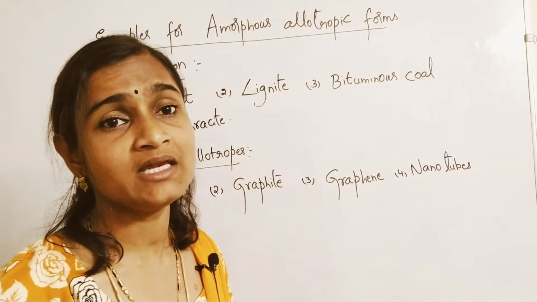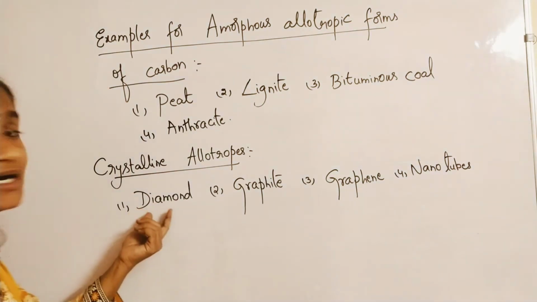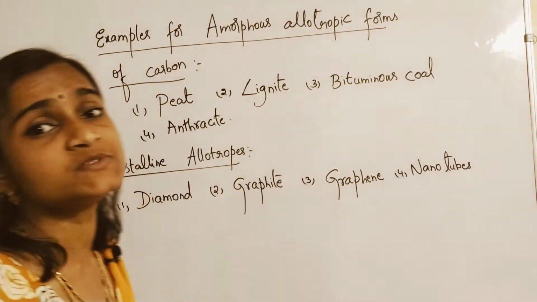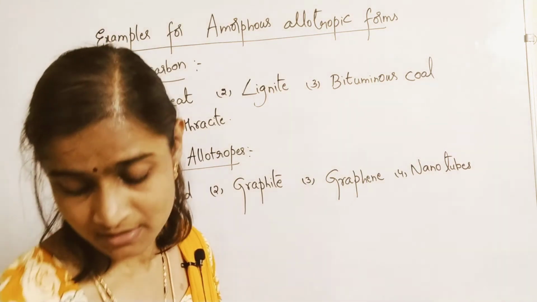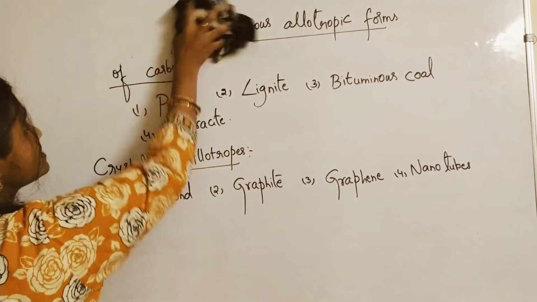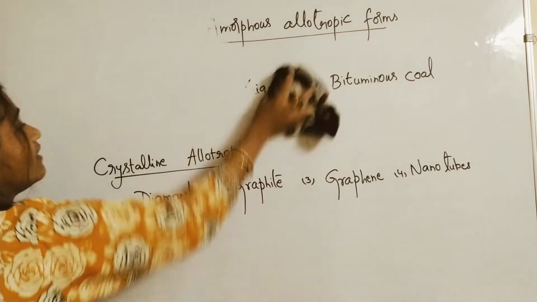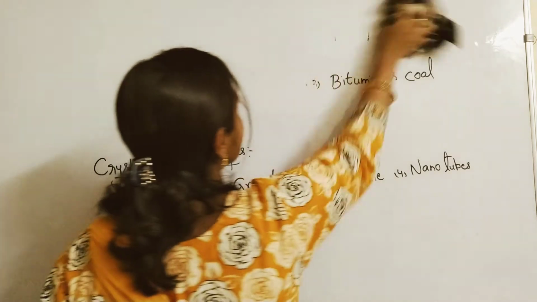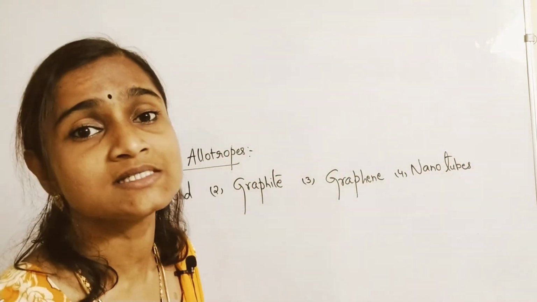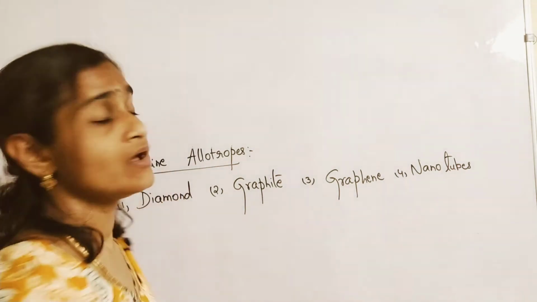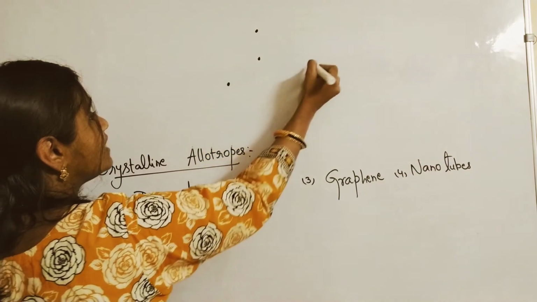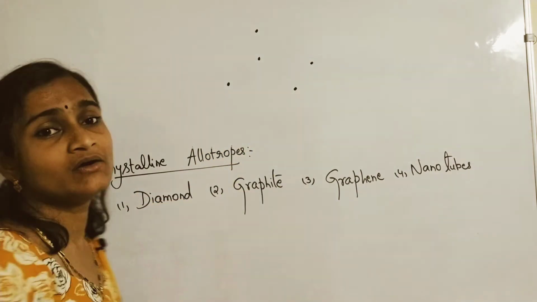Now, crystalline allotropic forms of carbon. Diamond. Now diamond, you all have studied. Crystalline forms means they have a regular arrangement, a particular pattern will be there. You might have studied in class 10 that in diamond, all the elements present in that particular substance are carbons only. All the elements are carbons only, but they are arranged in a regular pattern.